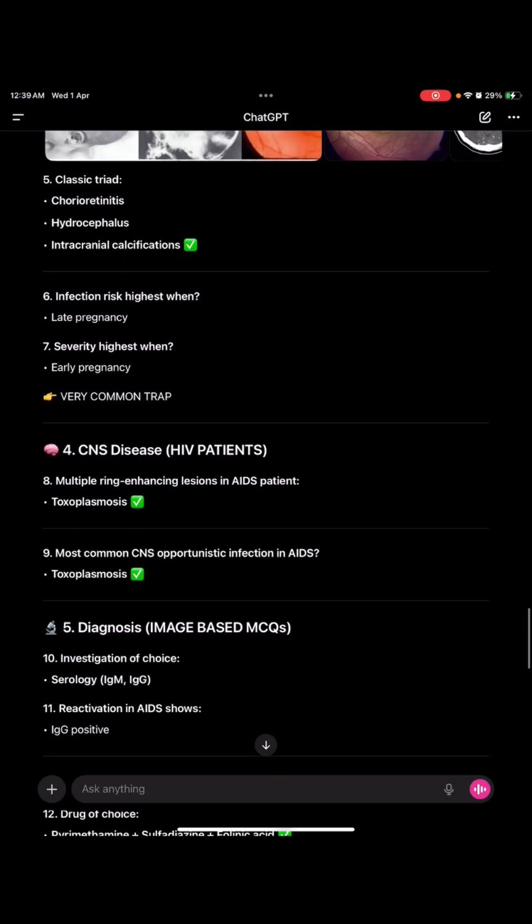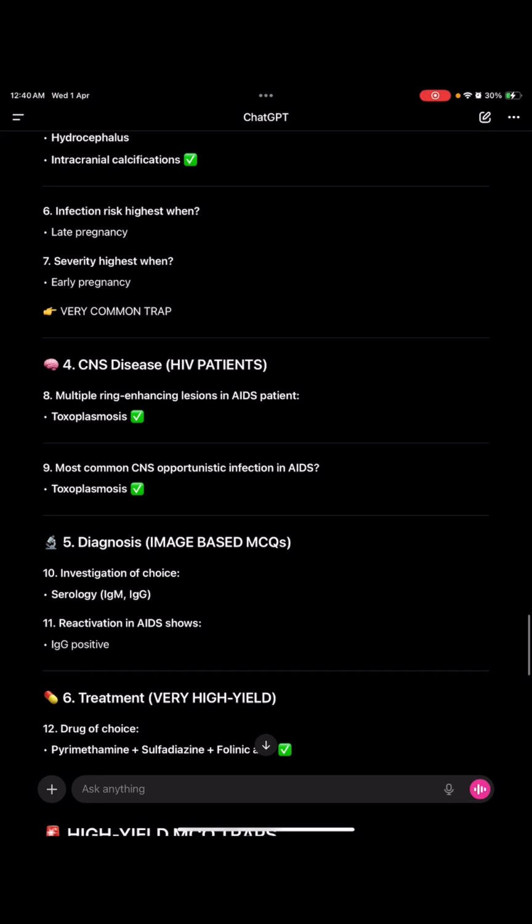Infection risk is highest during late pregnancy. During early pregnancy, there is low infection risk. And severity is highest in early pregnancy. This is a trap. Now let us imagine that there is early pregnancy. Even a small amount of the infection is causing severe risk. But during late pregnancy, the severity is less, but infection is huge. Okay, more organisms cause the disease.